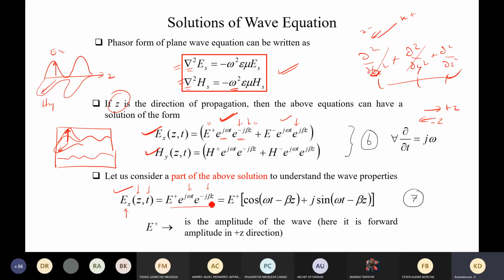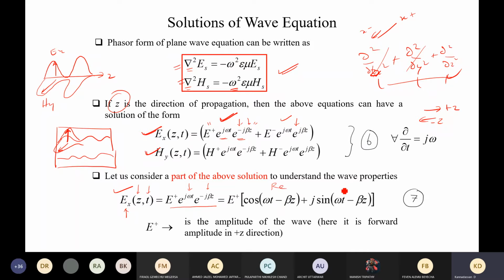Here it is traveling in the z direction with a constant phase velocity. It is an exponential description, and if we convert that into cos and sine, real and imaginary, you will see this.